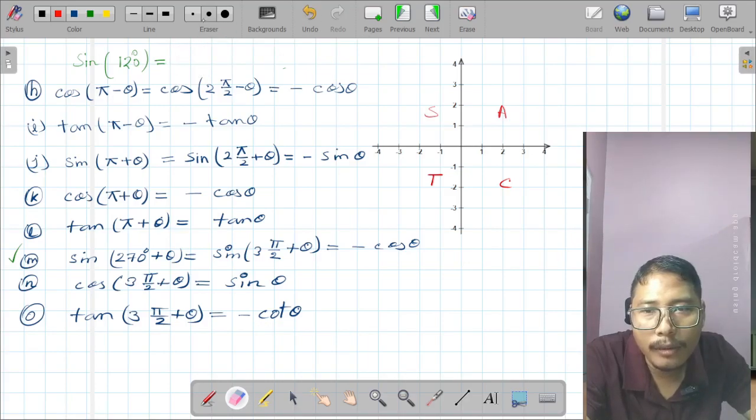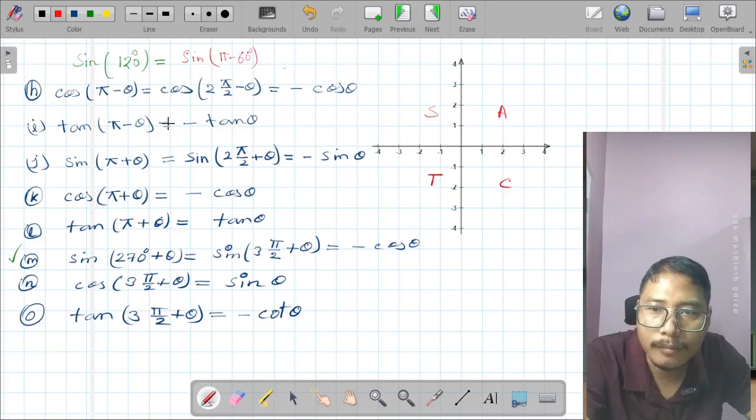We can write sine of pi minus 60 degree. Okay. Earlier we wrote 90 plus 30. This time 180 minus 60. Can we write this in this form? 2 times 90 minus 60.